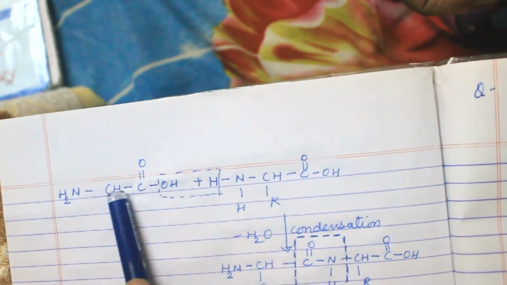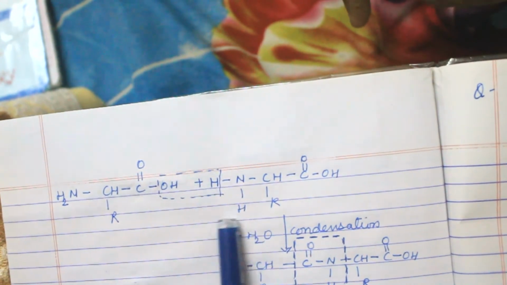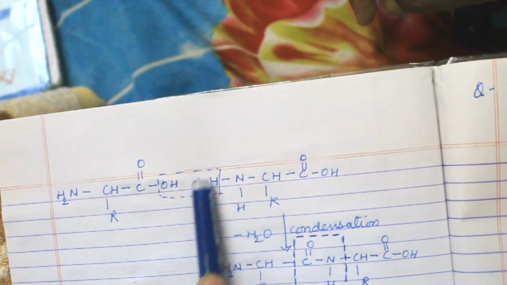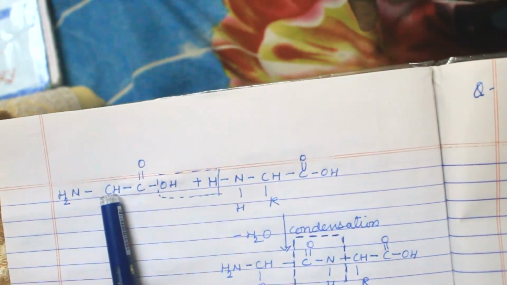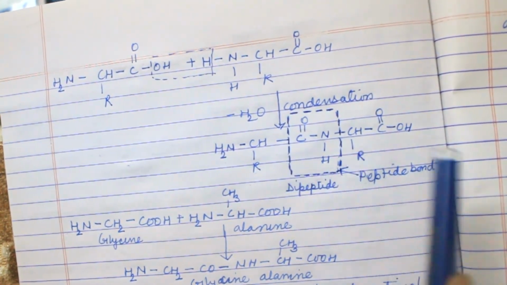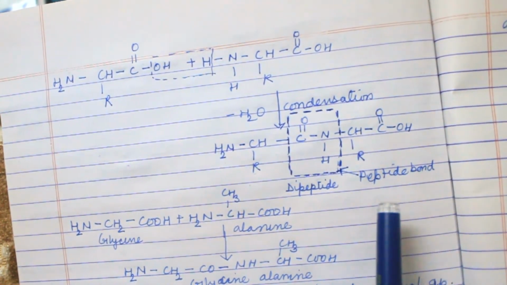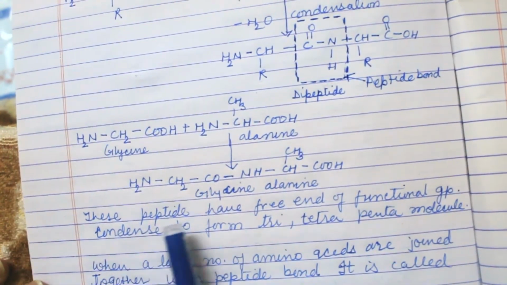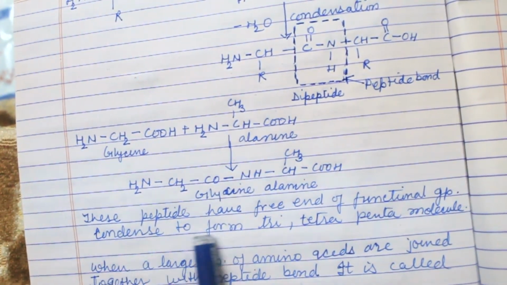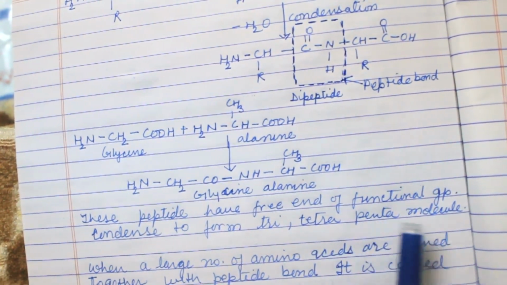It is clear from the structure. These are the two molecules of amino acids. Now here one end is joined with another end, that means NH2 joined with the COOH group. So it forms a dipeptide bond after condensation, and this chain again increases in order to form polypeptide. So these peptides have a free end of functional group condensed to form tri, tetra, penta molecules.